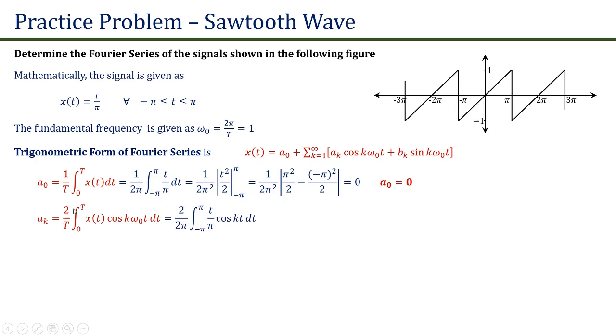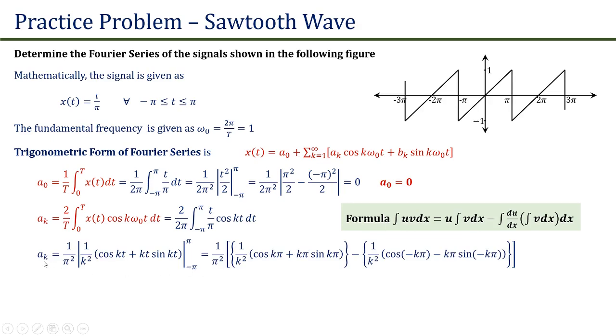Similarly, ak is given as 2 upon T integration from 0 to T of x(t) cos(k omega naught t) dt. Once again, let us put the value of x(t) and modify the limits accordingly. We will get 2 upon 2 pi integration from minus pi to plus pi of t upon pi cos(kt) dt. This integration contains two functions of time, therefore it can be solved by integration by parts given by this formula.